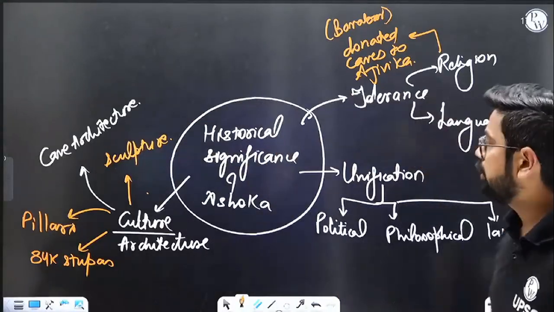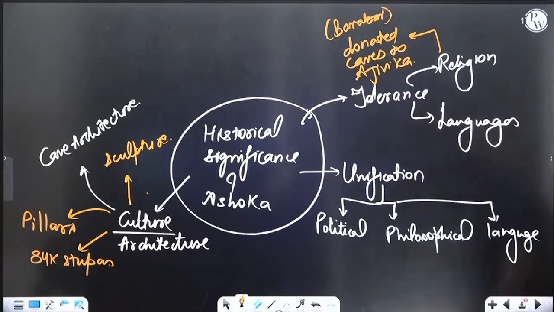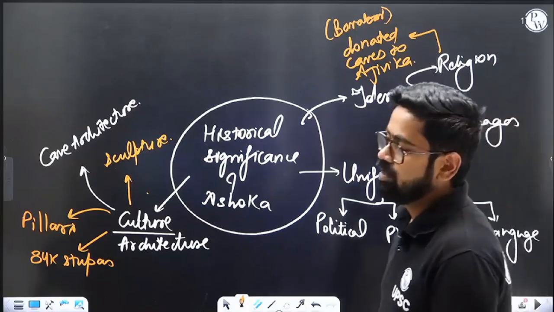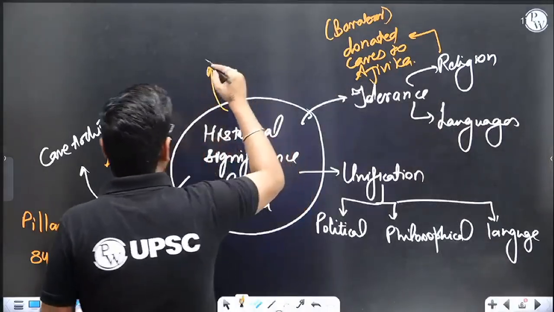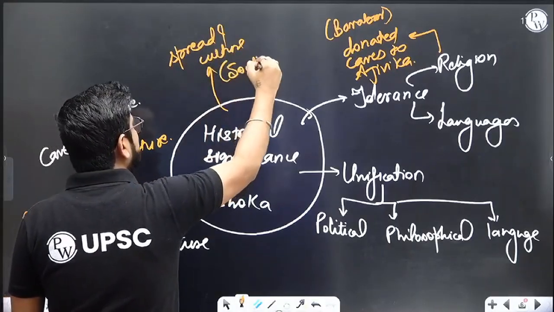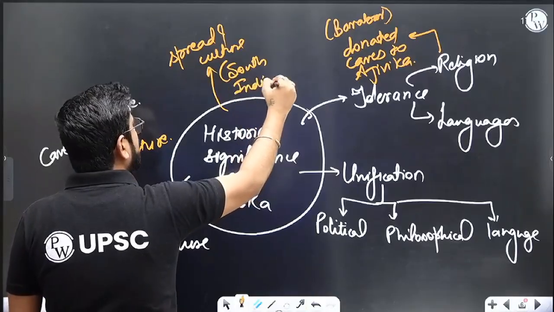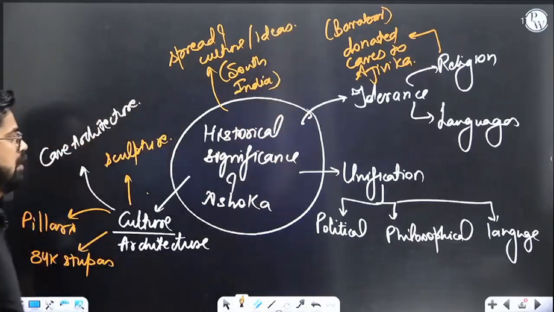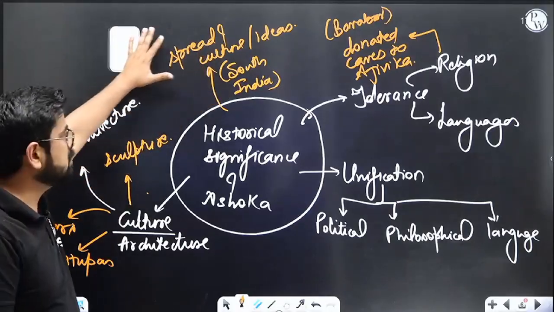So political unification is one thing, but other than that, the cultural aspect, then philosophical unification, language, tolerance, all these things you can discuss over here. There are a number of things, for example, not only culture, but the spread of culture, the spread of culture in South India. This is our last topic. And the spread of not only culture but ideas, new things. This part we are yet to study, but you can note this down.